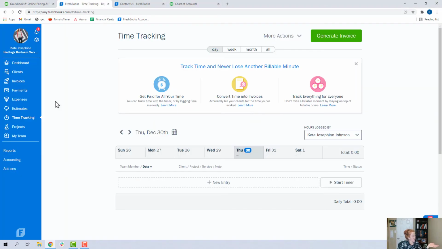Coming back over here to FreshBooks now, you have time tracking on the left menu. Time tracking is native to FreshBooks. This is just basic time tracking, like clocking in and out.